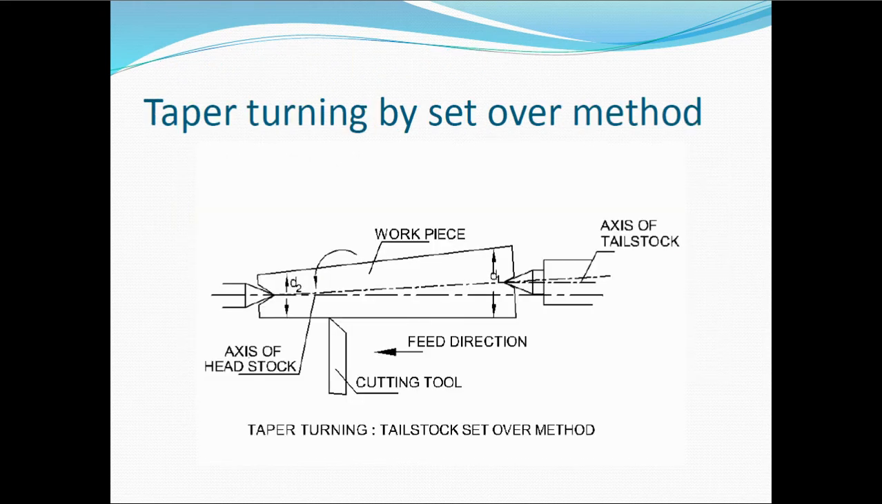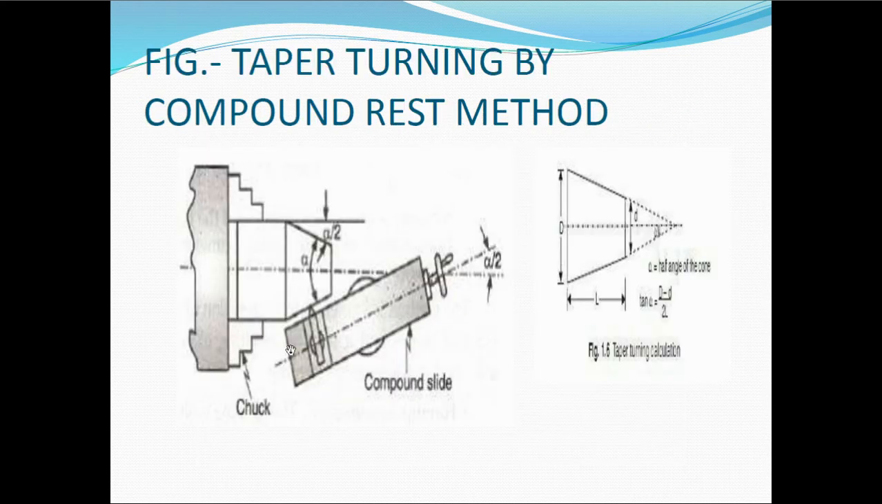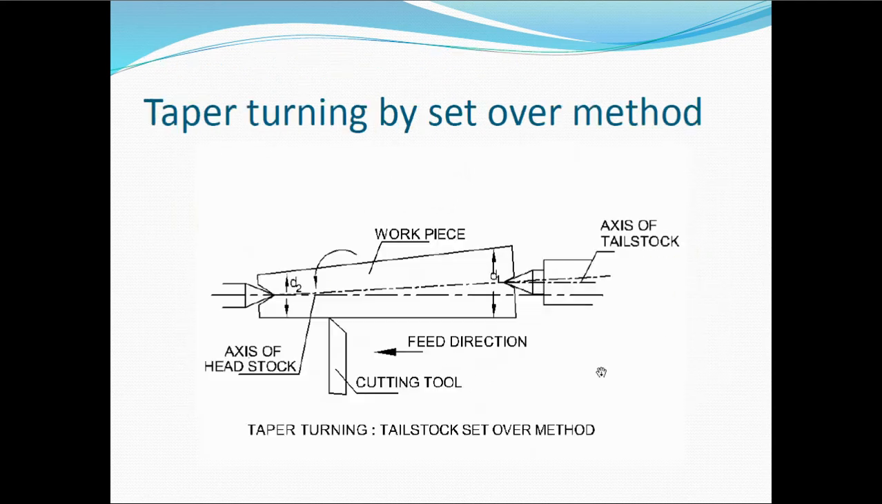And one more method that we can use for producing a taper is taper turning by the set over method. Now in the last method, the compound rest means your tool is set at a fixed taper angle, but in this method what you can see is that the workpiece is set at a particular taper angle.